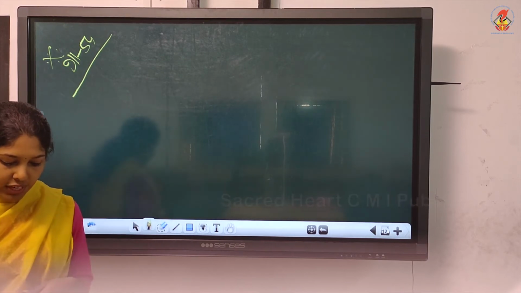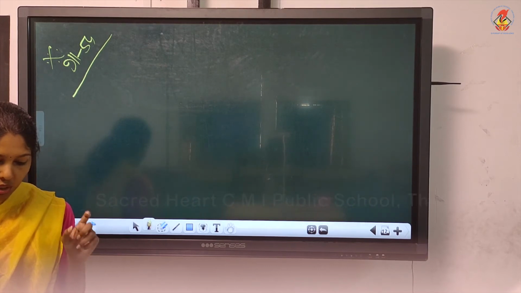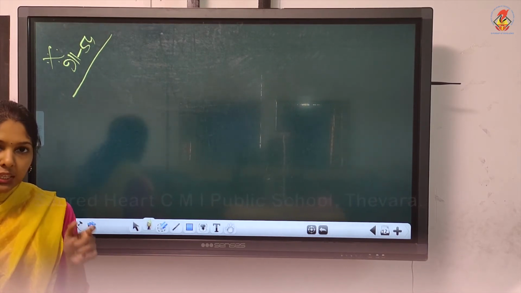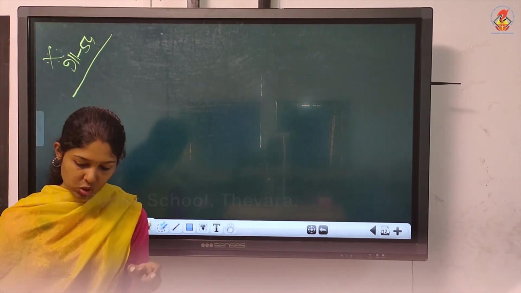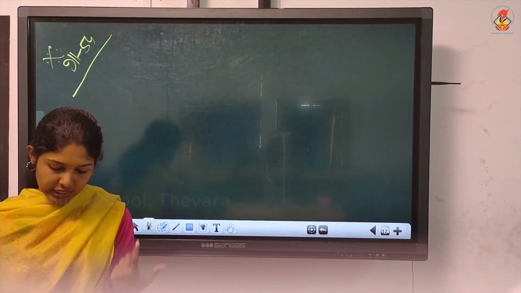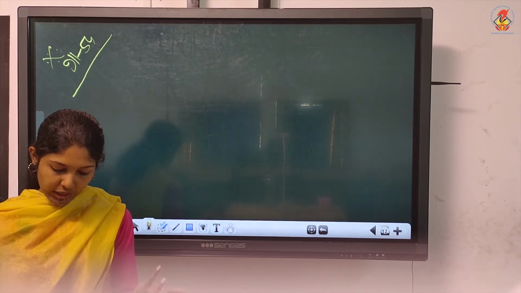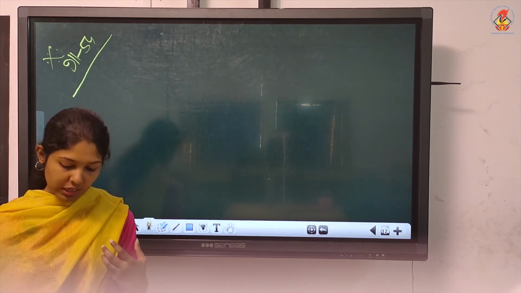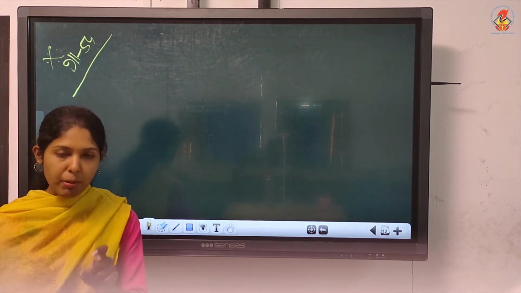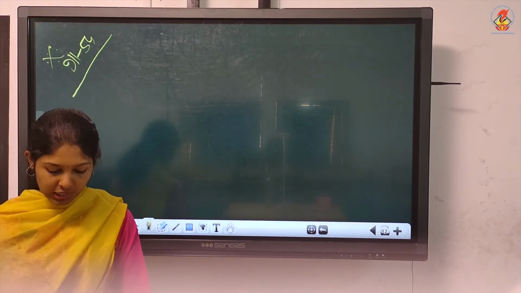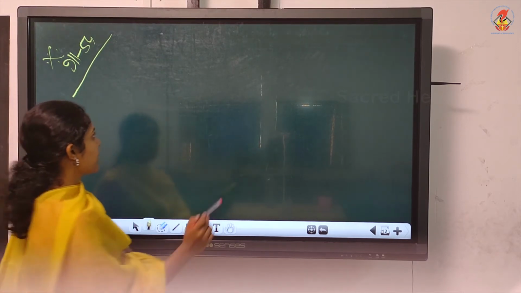Anwar, Bishwas and Divya are partners. Capital figures are given. Profit sharing ratio is 3:2:1. Partners are entitled to interest on capital, then salary. Salary to Bishwas and Divya. Then guaranteed profit is given 82,000 per annum. Deficiency shall be met by Divya. So only one partner is bearing the deficiency. Profit is given. We have to do P&L appropriation.